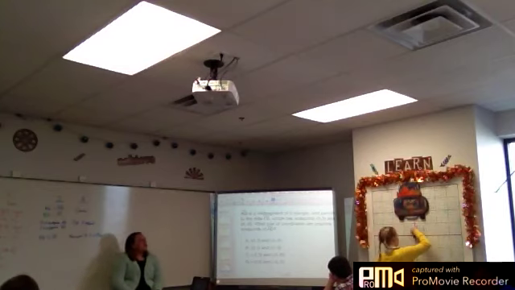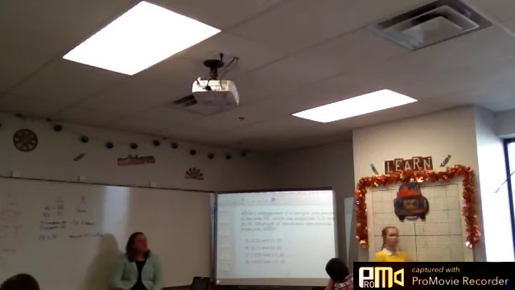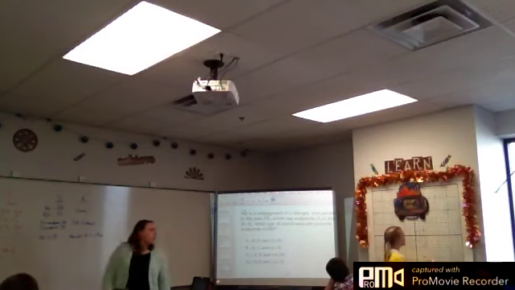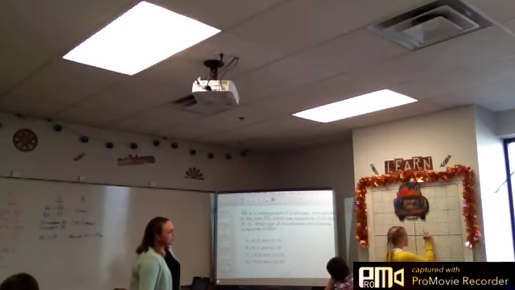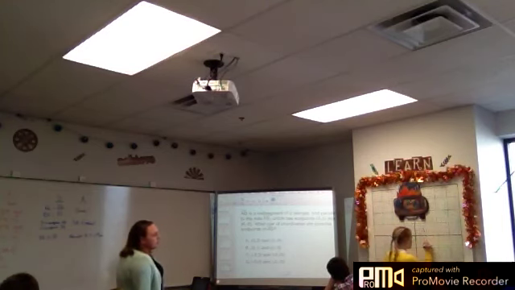But what would another set of points be that we could use? On the other side. 6, 1 and 6, -3. Okay, good. 6, 1 and 6, -3, okay?